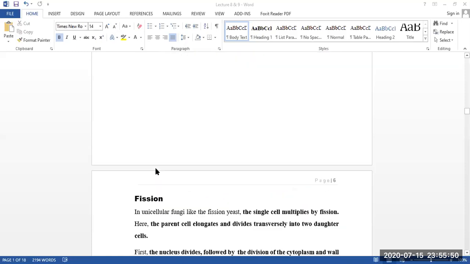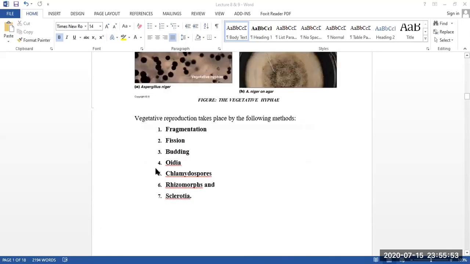If we summarize all that, the first one is fragmentation, where the body is fragmented and from there new mycelia grow. The second one is fission, where the parent cell divides into two portions, and the cytoplasm and nucleus also divide, and from there two daughter cells are produced. In case of budding, a small bud grows from the parent cell, and from that bud, once separated from the mother cell, another bud can be formed.